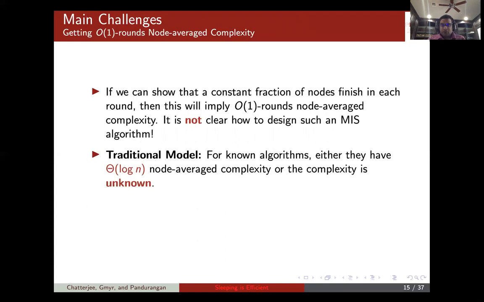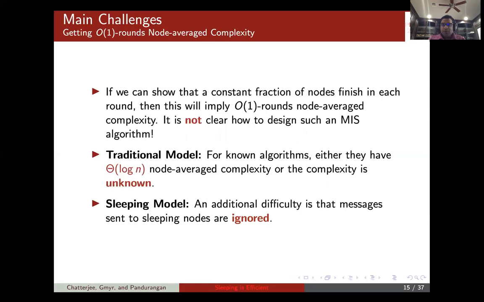In the sleeping model, an additional difficulty is that when a node is sleeping, you cannot communicate with it, and any messages sent to that node are lost. So you also have to worry about scheduling the messages correctly.